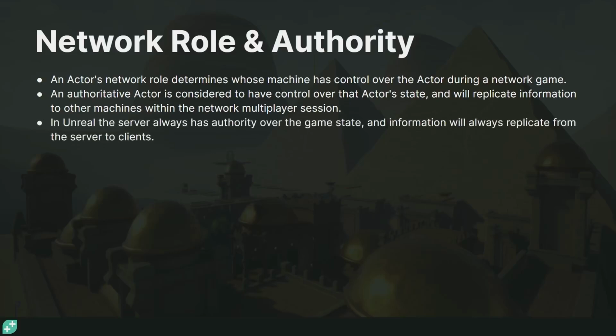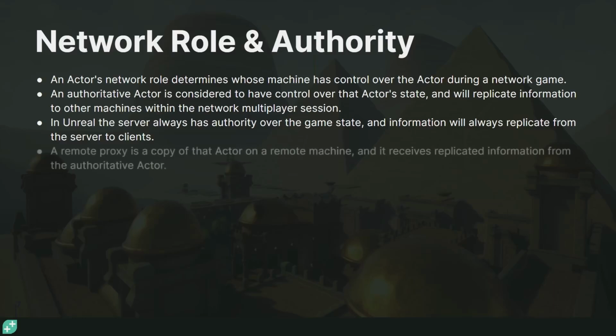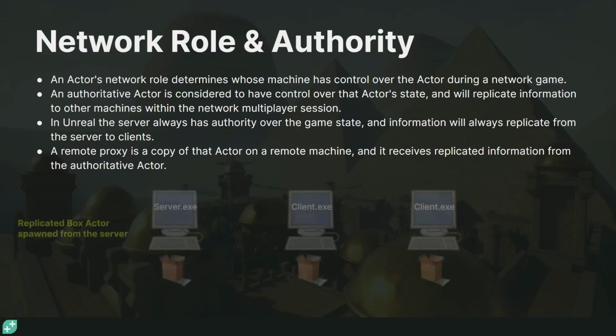When it comes to Unreal, the server always has authority. So the server's version of the actor that's being simulated in the server's machine will always have authority, and the clients will always be what we call proxies. So the replication is always from the server to the clients, never the other way. And the remote proxy is the copy of the authoritative actor that's on a client's machine. It receives the replicated information from the authoritative actor which is on the server.